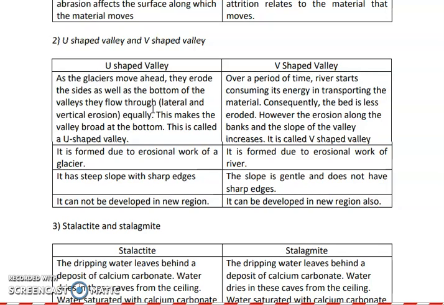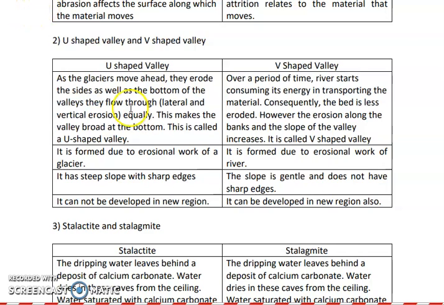Now in the V shape, what happens is that consequently the bed is less eroded, however the erosion along the banks and slopes of the valley increases. At the banks it gets more eroded, so because of that a V shape is created. Next, it is formed due to erosional work of glaciers. A U-shaped valley is created because of the erosional work of glaciers.